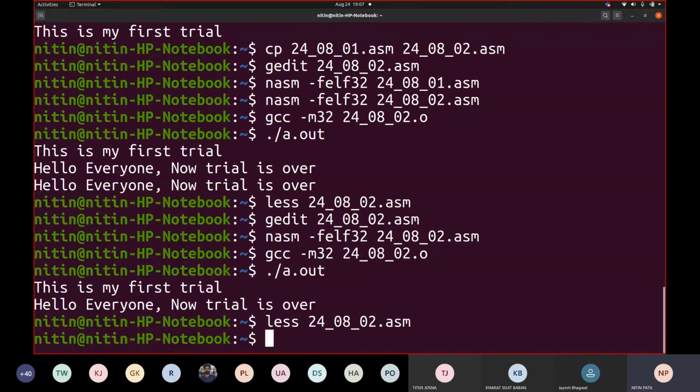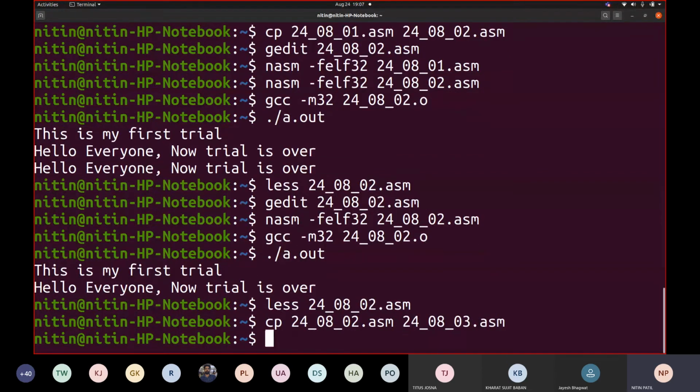Let me show you one another thing. I will copy this code and write it again as 24083.asm, and I will make a change to this 3.